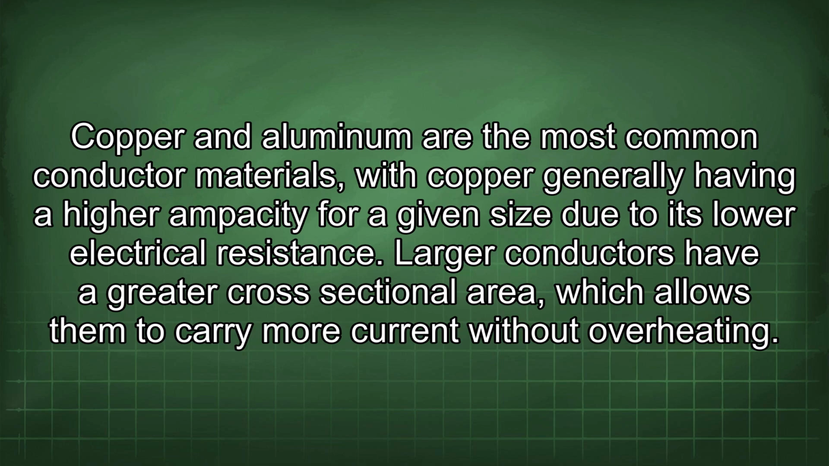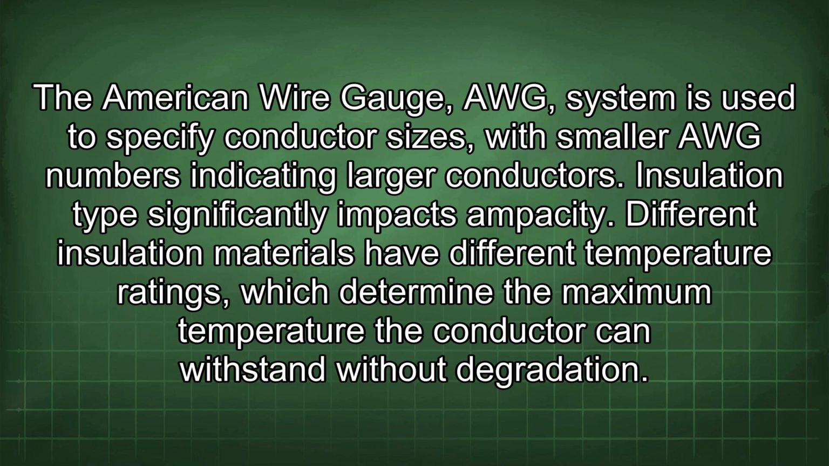Larger conductors have a greater cross-sectional area, which allows them to carry more current without overheating. The American wire gauge (AWG) system is used to specify conductor sizes, with smaller AWG numbers indicating larger conductors. Insulation type significantly impacts ampacity. Different insulation materials have different temperature ratings, which determine the maximum temperature the conductor can withstand without degradation.